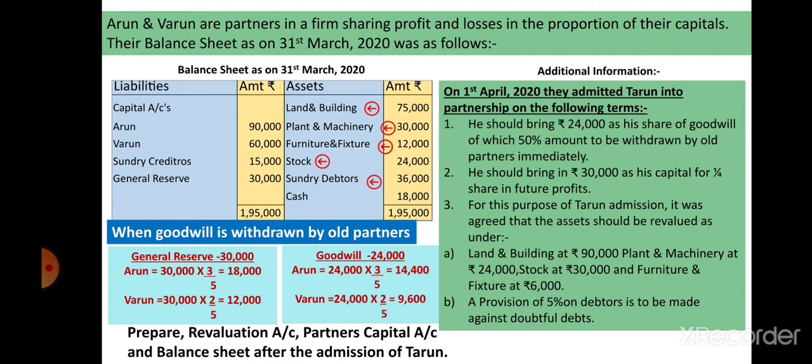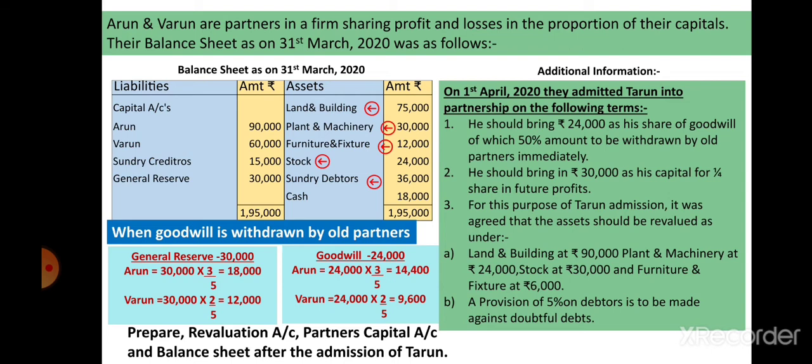Second adjustment, he should bring rupees 30,000 as his capital for 1/4 share in future profits. He brings capital rupees 30,000 in cash. Students, see, he brought goodwill and capital in cash. Hence, our cash balance will change. Next is adjustment, so put a tick mark on the adjustment.